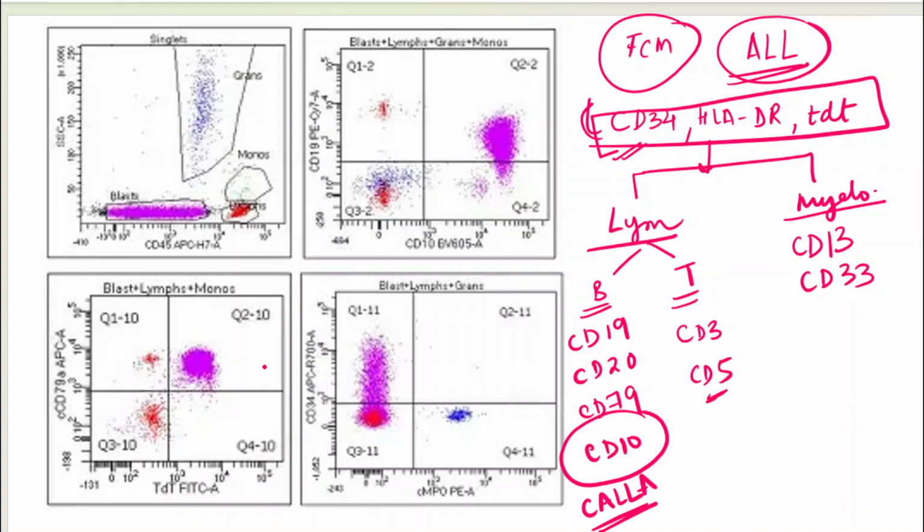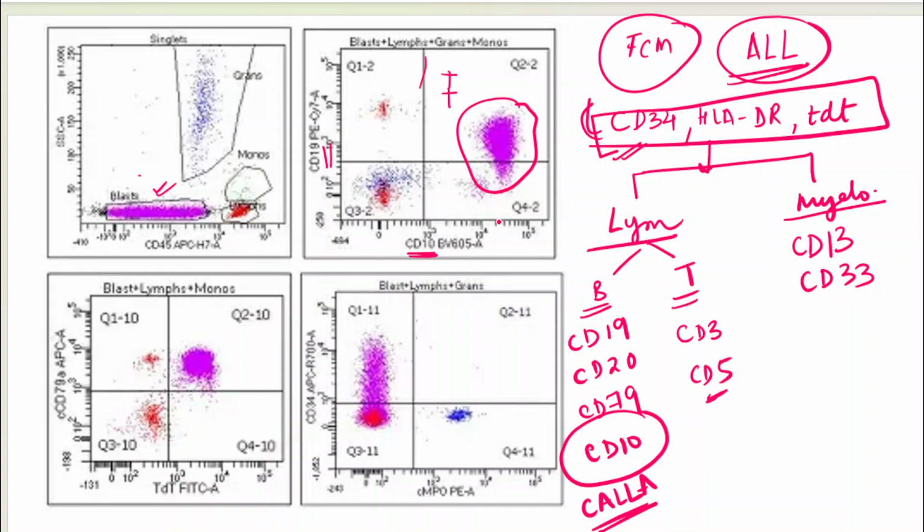So here what do you look at? You did a flow cytometry and you identified that this is my blast population. So now you are going to look at all the purple cells which are there. These are my purple cells. Can you see? This quadrant is positive for both. So this is always the double positive quadrant. Can you see these lines? Can you appreciate? Here the marker written is CD10, here the marker written is CD19.